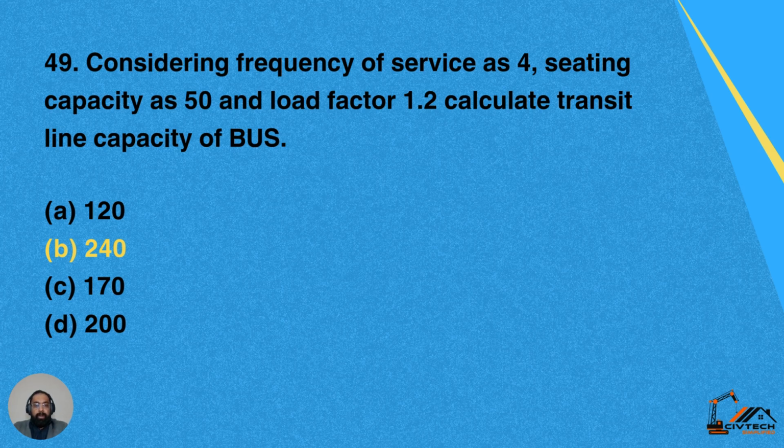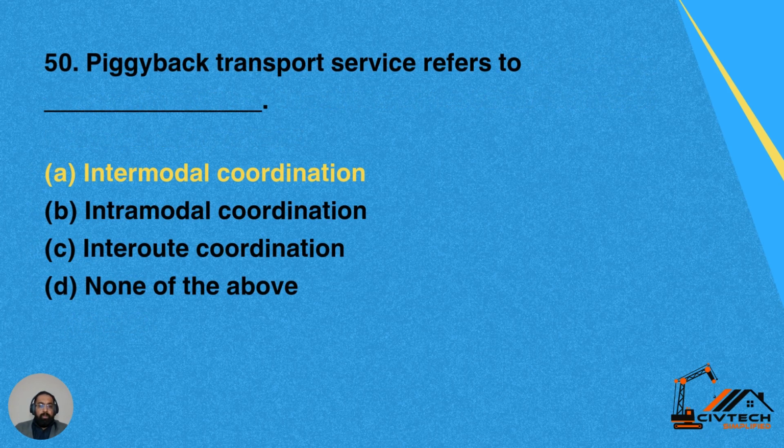49. Considering frequency of service as 4, sitting capacity of the bus is 50 and load factor is 1.2. Calculate the transit line capacity of the bus. Now frequency of the service is 4, sitting capacity is 50 and load factor is 1.2. So A is 120, B is 140 and C is 170, D is 200. So B is the correct answer. It's 240.